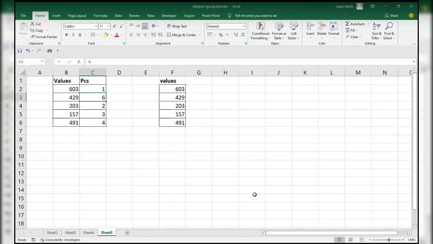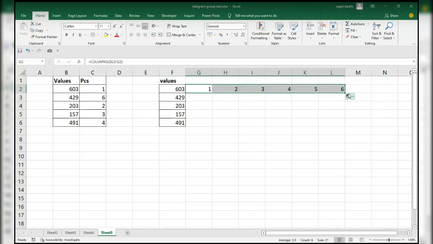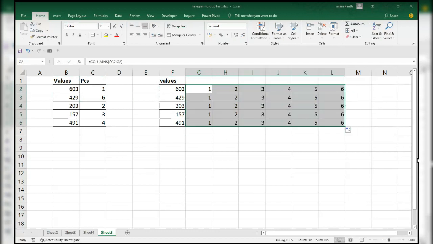I will do it with only VLOOKUP and columns. That's it. Okay. See, easy method. First of all, what I'll do, first of all, COLUMNS, dollar G2 colon G2. So I'll drag the formula here and down. Here and down. Okay. Now what I'll do, it's a normal function.